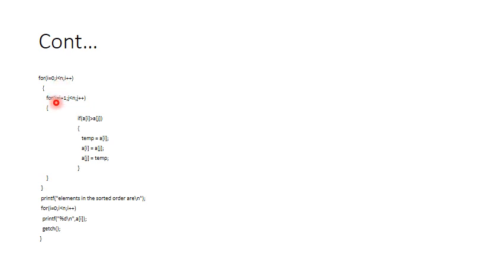Now the value of j becomes how much? It will always be one more than the value of i. Since the value of i is 1, the value of j will be 2. Now here what will happen?